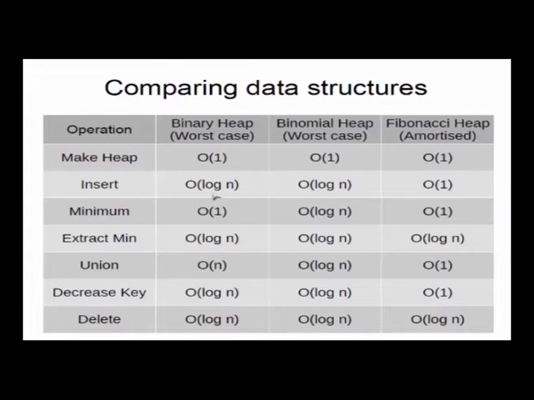Okay, so what have we shown so far? We started with a binary heap. We said let's look at binomial heap. The binomial heap is better than binary heap for merge, so it does things in log n time. And then we looked at this thing called the Fibonacci heap, which allows you to do a bunch of decrease key operations in order one time, which means in constant time you can do decrease key. So whenever you are doing greedy algorithms like Dijkstra's algorithm, the data structure that you may want to use to do efficient Dijkstra is Fibonacci heap, okay. So that is a summary of this first part.